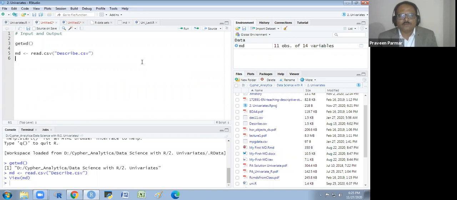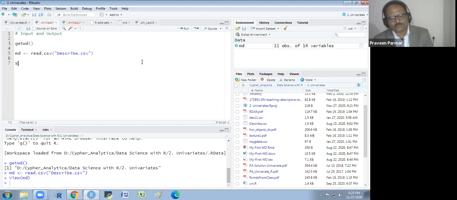One, either I could change my working directory or I could use a function file.choose. Most preferably we use the function file.choose, but I would like to explain how to change the working directory also. We don't use that in practice, but we should know about it.